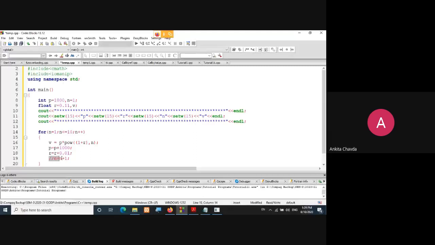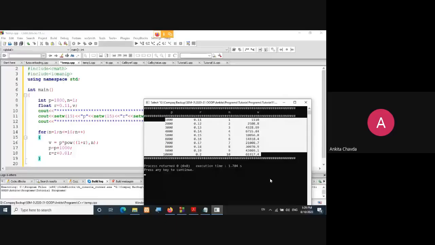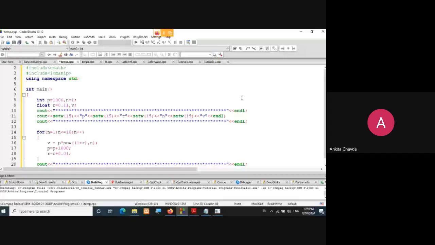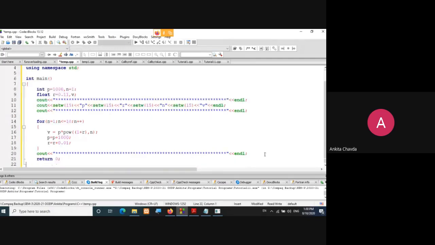Fine. After this, the loop will be executed 10 times and I'll get this table. Now what will be in the next line? I need this again, so I'll put another cout, Ctrl+C, Ctrl+V, and I'll get the exact star line. Then return 0 and the function is over.